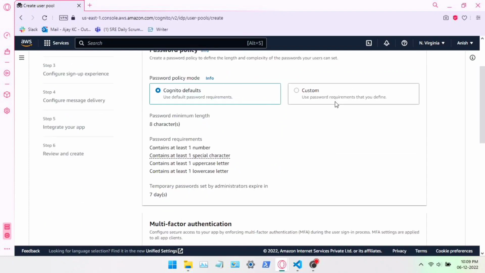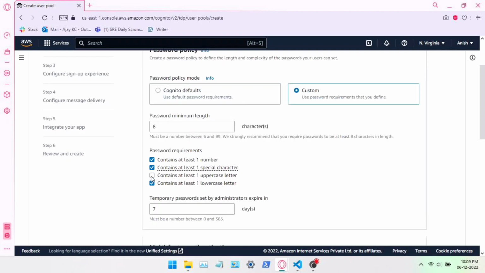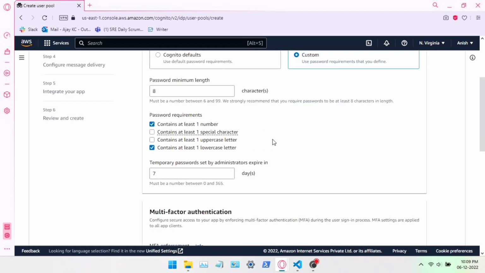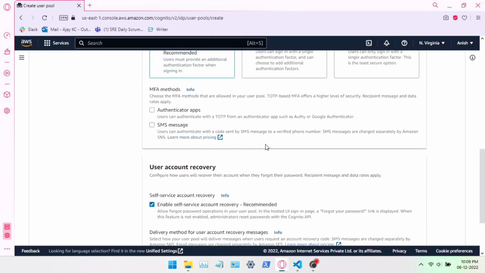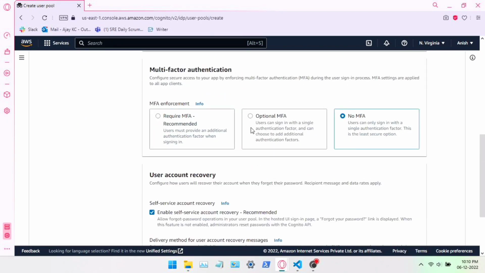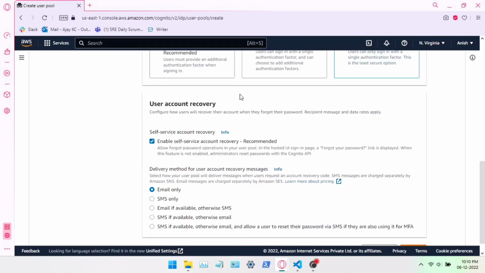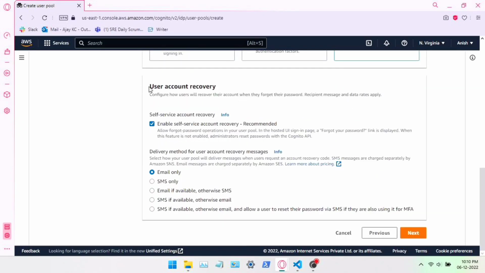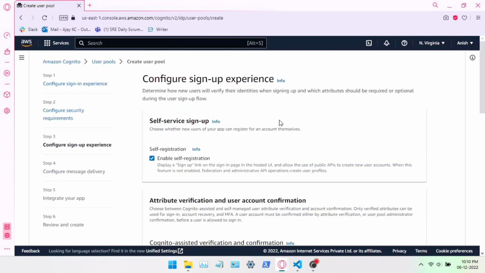Cognito default. We can also set custom rules for the password, like a capital letter is always a must, but I'm going to choose without special characters or uppercase letters in the password. I'm going to use no MFA because it's a demo. For user account recovery, how can the user recover their account? I'm going to choose only email here.